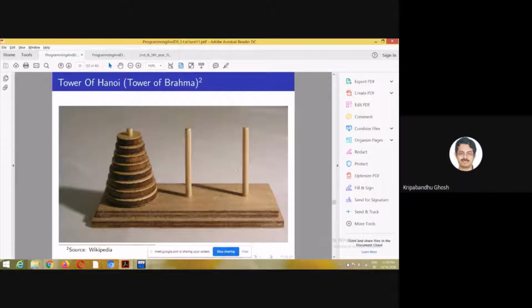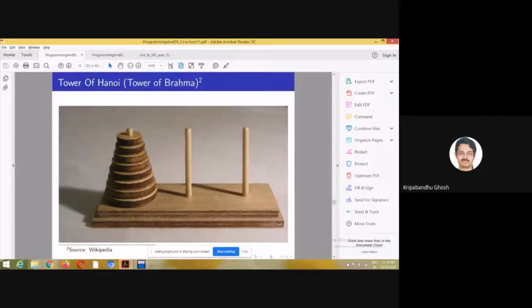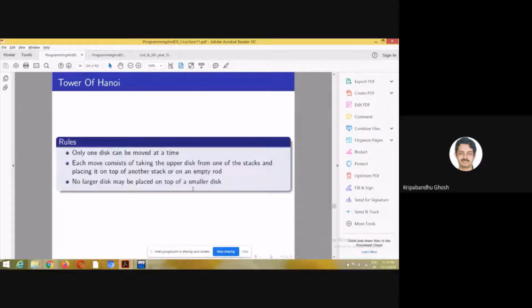I mean, in the process of doing it, you may find that some of the rods already contain some disks, arranged in this way: no larger disk may be placed on the top of a smaller disk. So there will be a larger disk on which you can put a smaller disk, but you cannot put a larger disk on a smaller disk, right? Simple enough, right? So this is the problem of Tower of Hanoi.